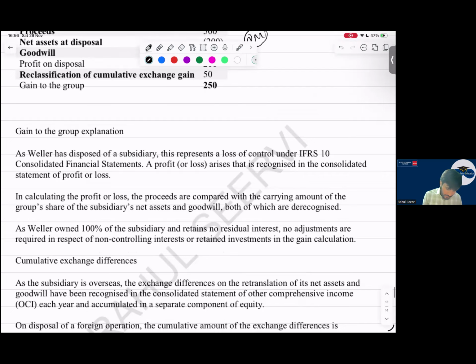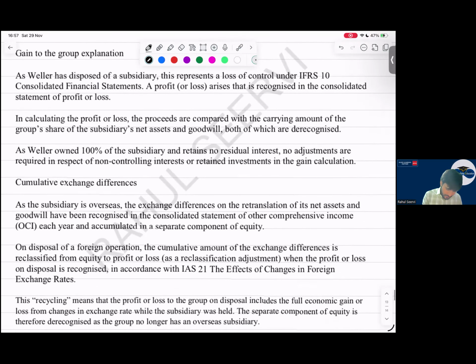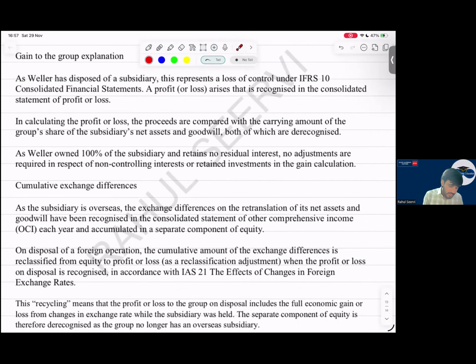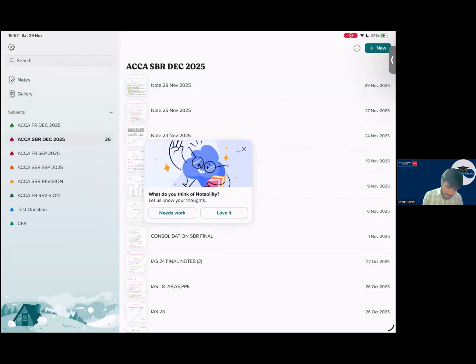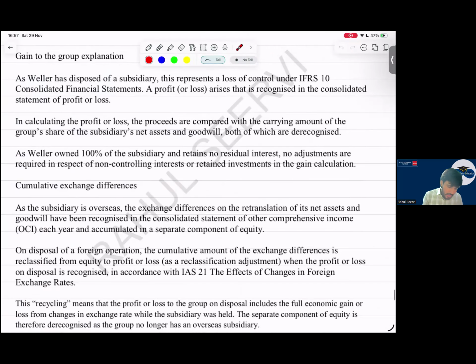See now, explanation, how we will explain that. See here now. As mentioned, W has disposed of a subsidiary. This represents a loss of control under IFRS 10.